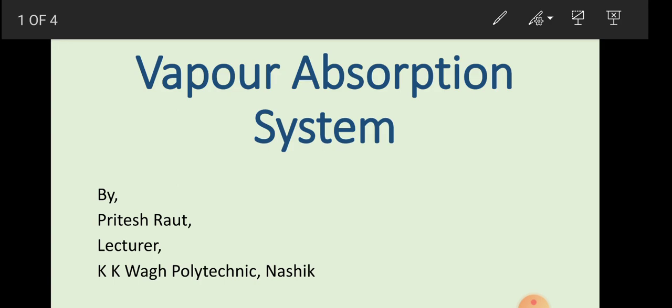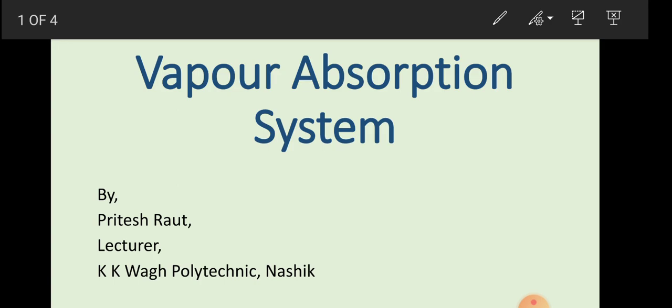This is another system apart from the vapor compression system. This system also produces a cooling effect, but when we compare it with the vapor compression system, it has a low COP, which means the COP is less than 1 in case of the vapor absorption system, and this is the major drawback of that system.